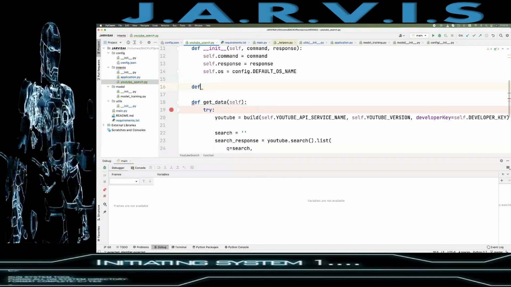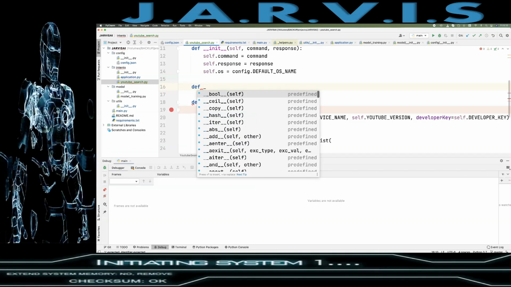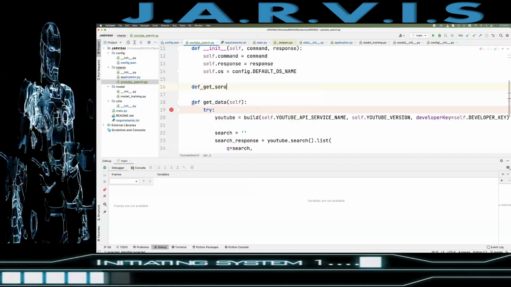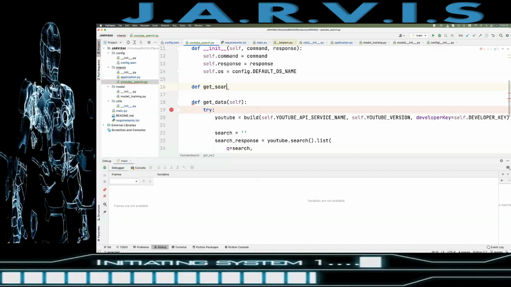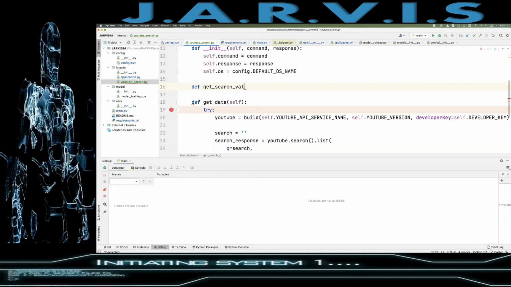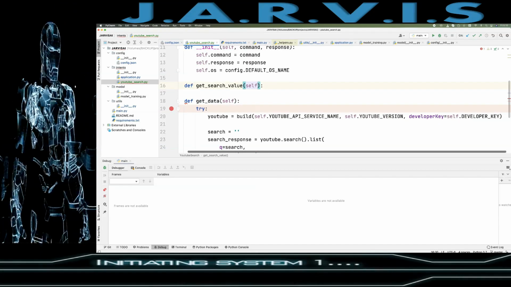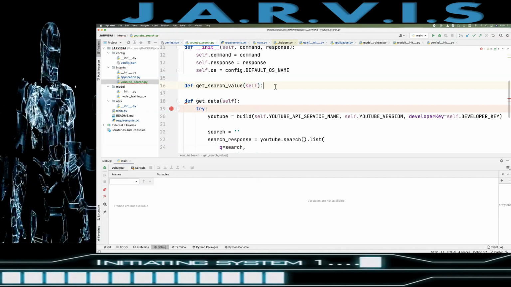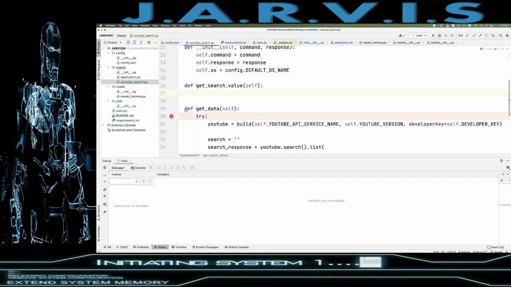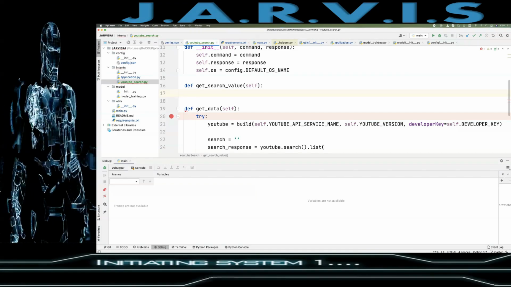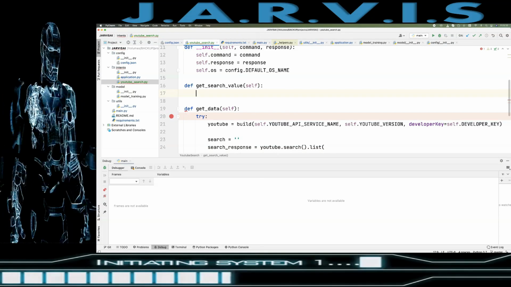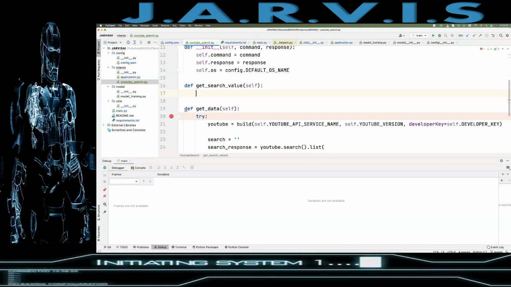So def get search value, right? I have created this get search value method here. Now what I need to do is first get all the intents from our config file, so that I can have all the utterances which are related to YouTube, right?